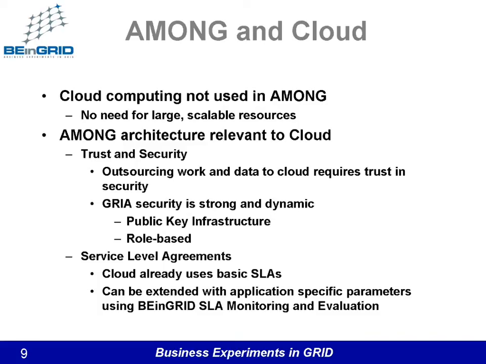Clouds already use SLAs to some extent. For instance, the Amazon S3 service uses a simple bilateral SLA agreement process with its customers. The terms used in cloud computing SLAs are generally high-level parameters such as CPU time, disk space, and monthly percentage uptime. In contrast, the GRIA SLA service is able to use application-specific metrics to monitor and manage the system.